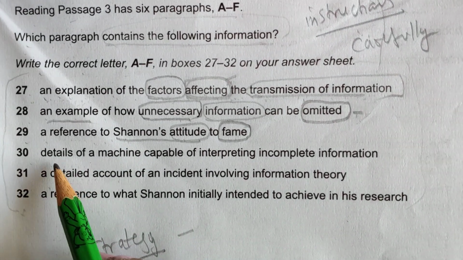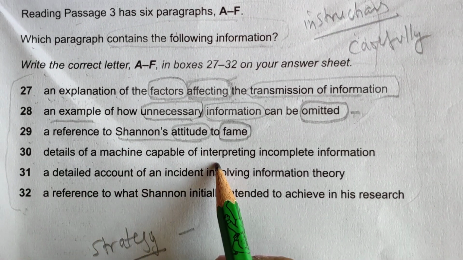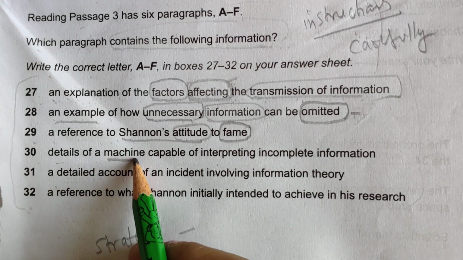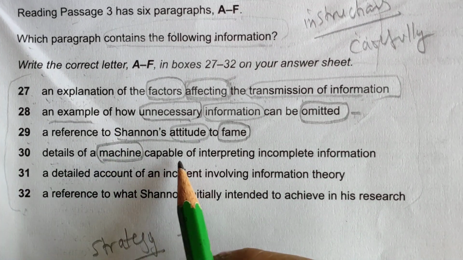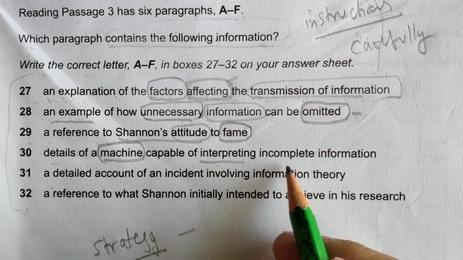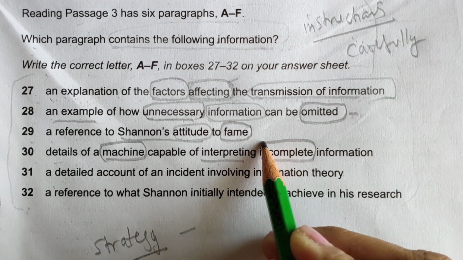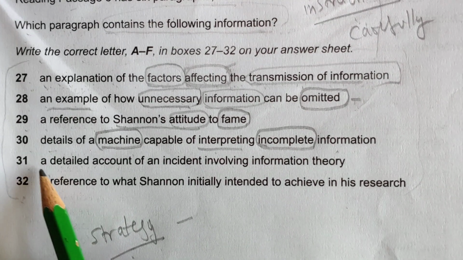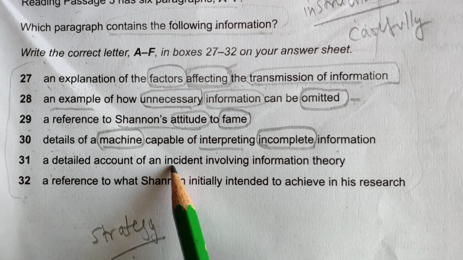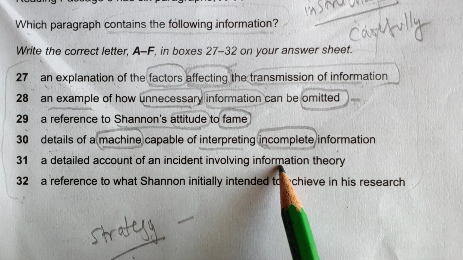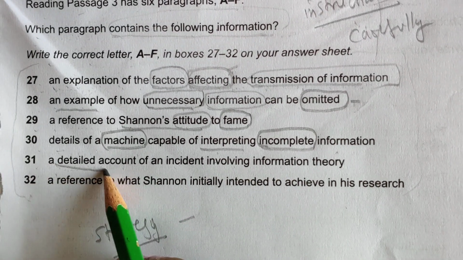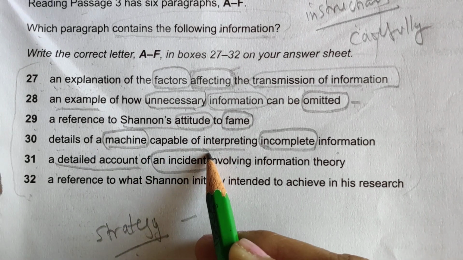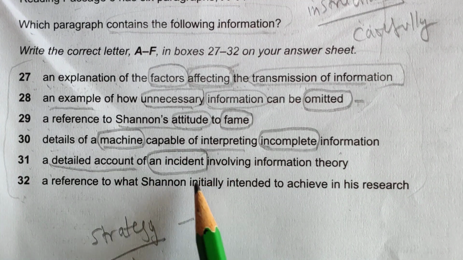Okay. 30 is details of a machine capable of interpreting incomplete information. They are talking about some machines capable of interpreting incomplete information. 31 is a detailed account of an incident involving information theory. Incident is the important word here.